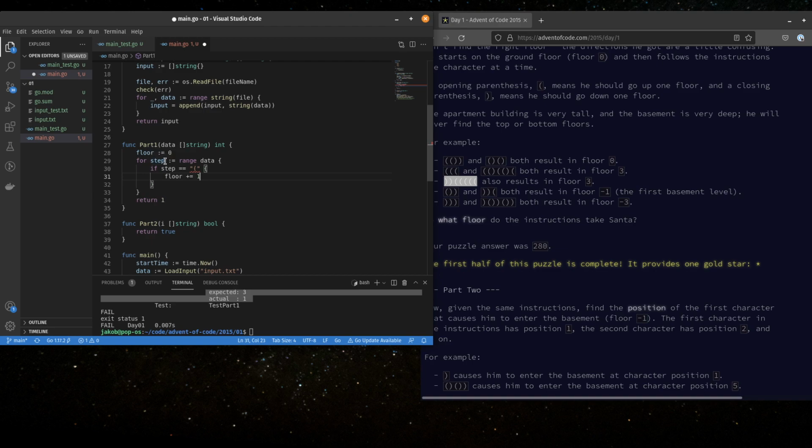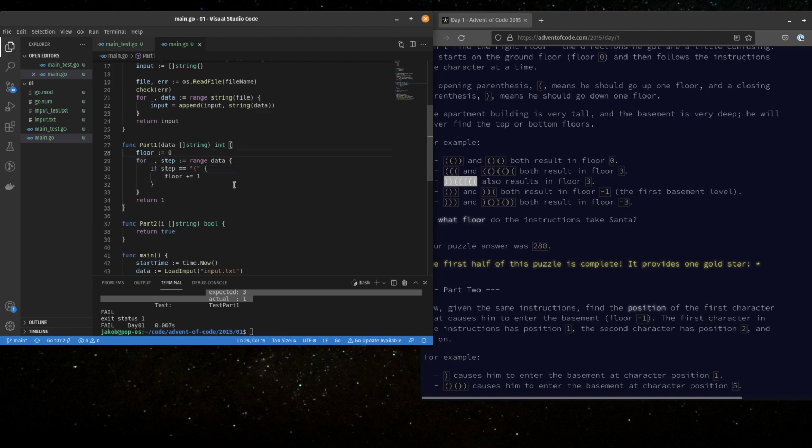Oh, because in a for loop, right, you get two values. You get the index, right, which is an int, and then this is the value within these strings. I don't plan on doing anything with this. In Go, if you name something, you have to call it, but if you put an underscore there, you don't.